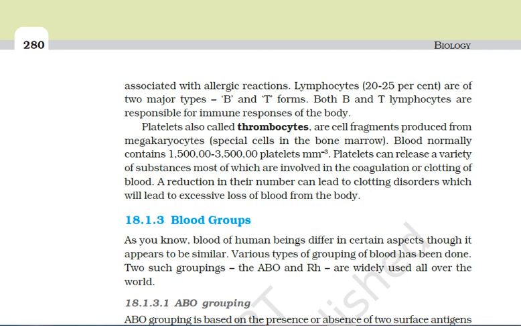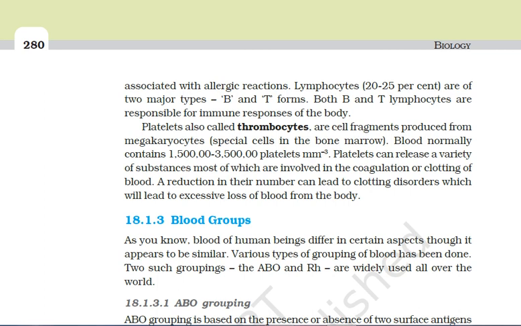You can say lack of oxygen, lack of oxidation and lack of ATP. You will learn about sickle cell anemia in detail afterwards in class 12. At present, I only wanted to tell you about the shape. That biconcave shape helps in binding of the hemoglobin with the RBC cells.